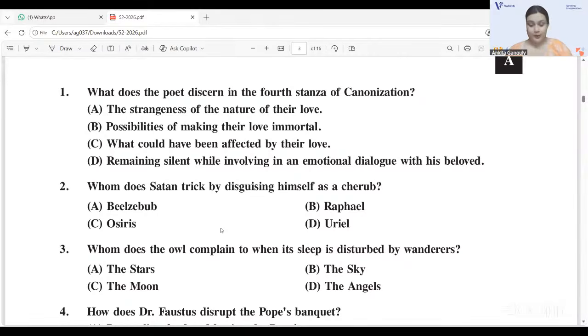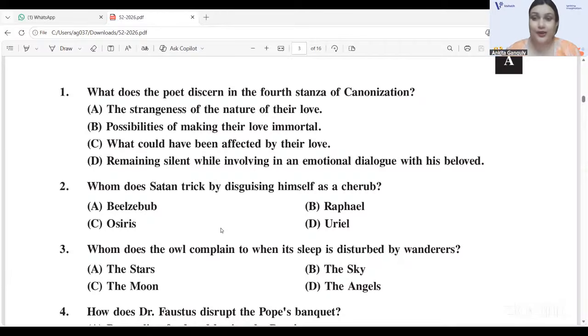So question number 1. What does the poet discern in the 4th stanza of Canonization? The first question is from John Donne's poem Canonization, and you can see it's a textual question, directly from the 4th stanza.